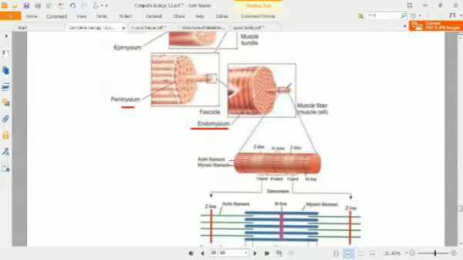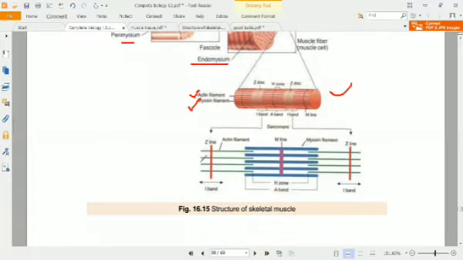When we take this muscle fiber out, that is the muscle fibril, and it has dark and light bands, which are composed of very specific proteins called actin and myosin, the actin myosin filaments.